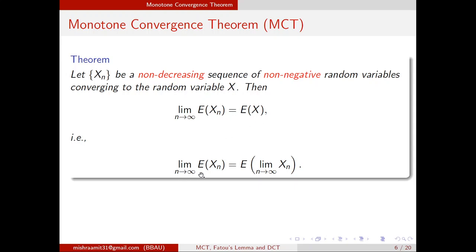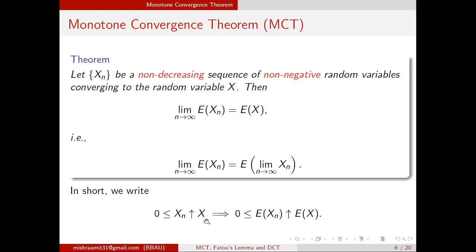Limit n tends to infinity, expected X is equal to the expected value of limit n tends to infinity Xn. That means we can interchange the limit and expectation. So there are two conditions: the sequence must be non-decreasing, and the sequence must be non-negative. So in short, we will write this way, that Xn is a non-negative, non-decreasing sequence and it is converging up